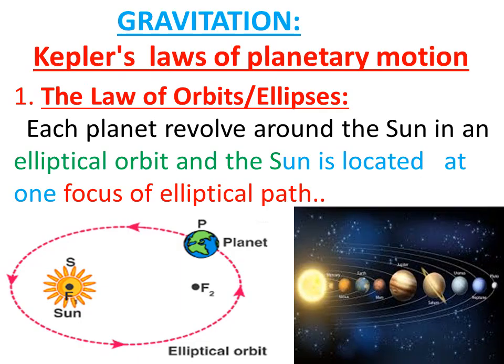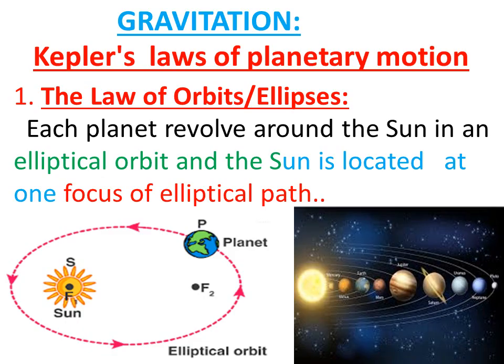Gravitation, Kepler's laws of planetary motion. First law, known as the law of orbits or ellipse. According to this, each planet revolves around the sun in an elliptical orbit, and the sun is at one focus of the elliptical path.